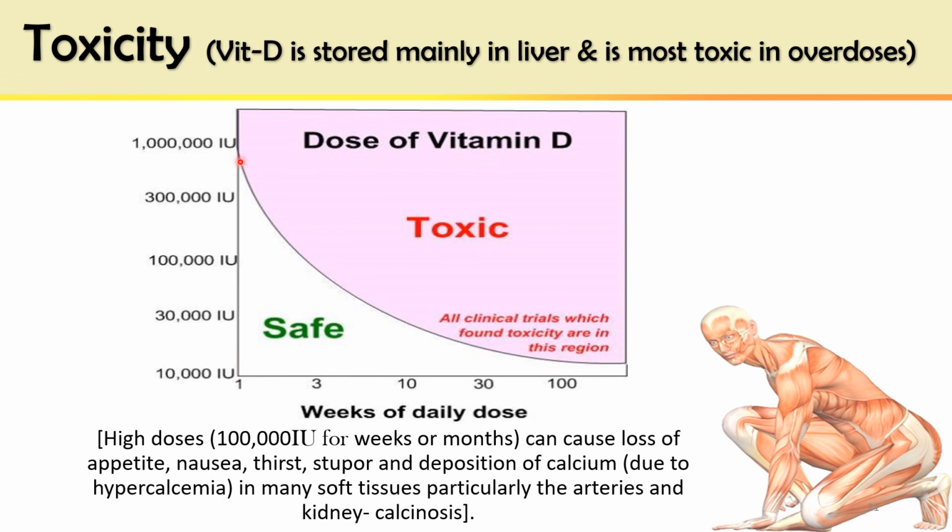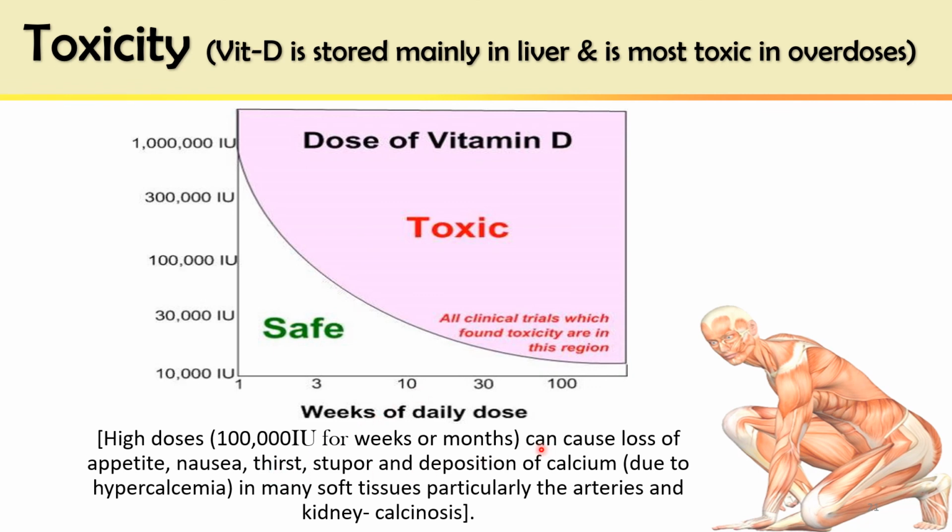But if the doses are less but far greater than the RDA, the toxic effect may be produced in 10 weeks, 30 weeks, or even more. So this area is the toxic area for vitamin D, where doses of vitamin D produce toxic effects. With high doses, the toxicity may develop within a week, or with low doses, it may develop in many weeks.